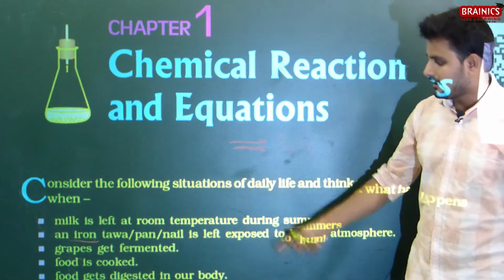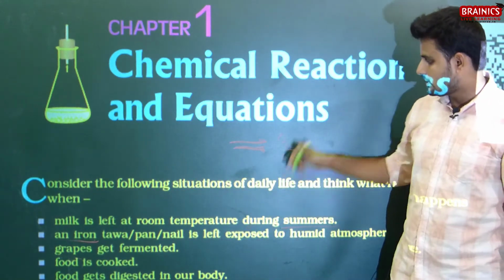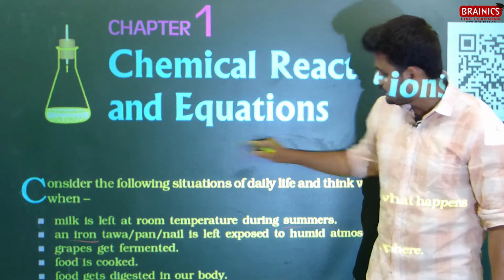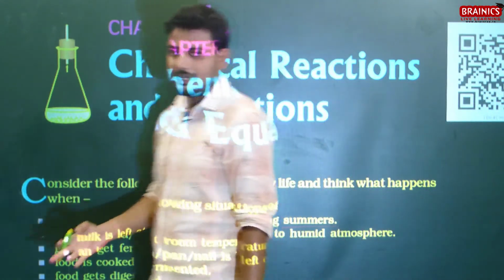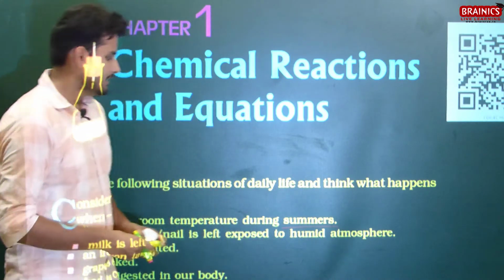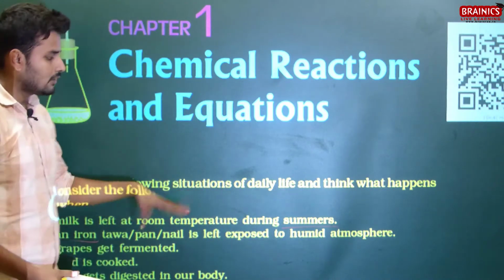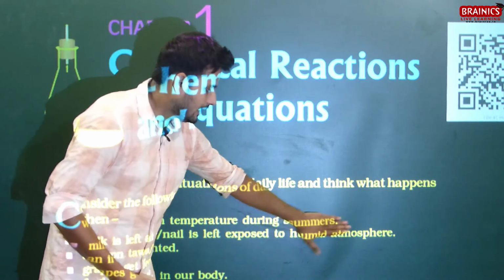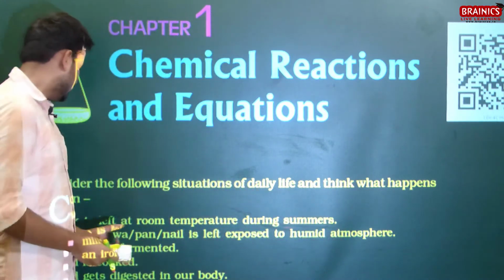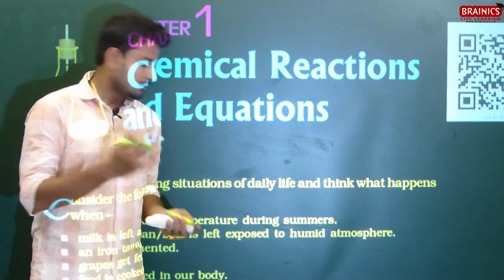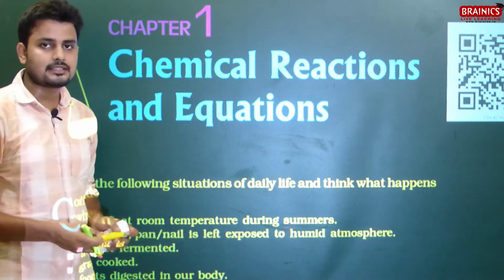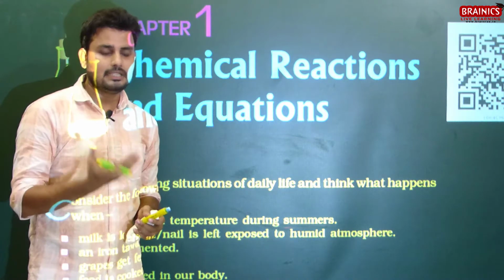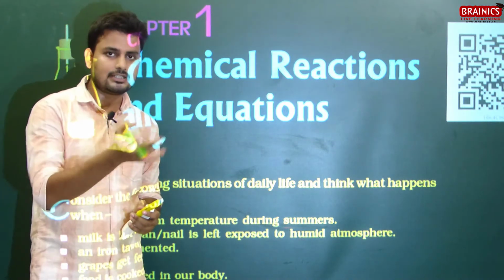In all these situations, what are you noticing? You are noticing something which is changing and cannot be retraced, okay. If I ask you, the milk which we have left in summer at room temperature is precipitated, can you retrace it back?